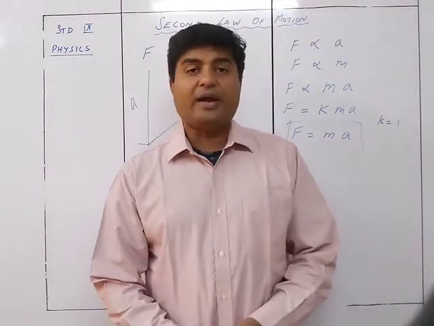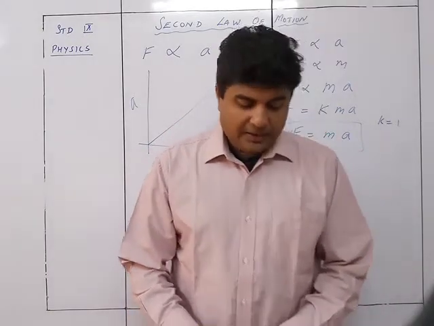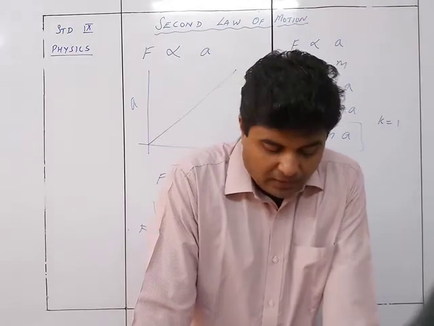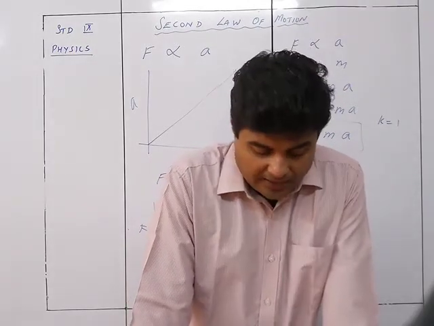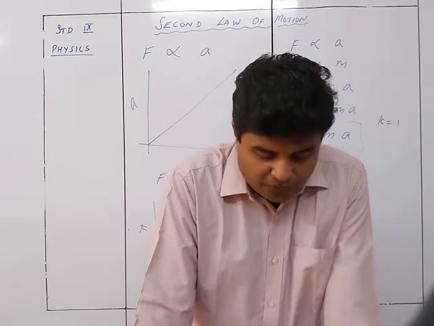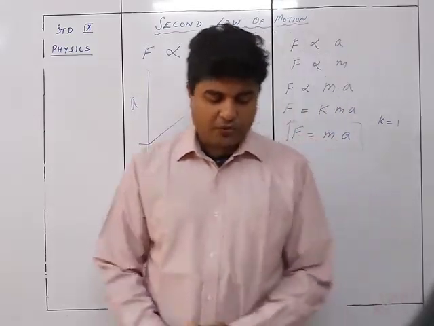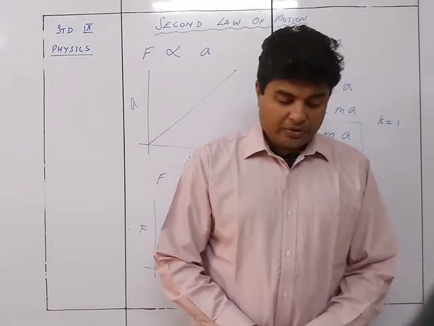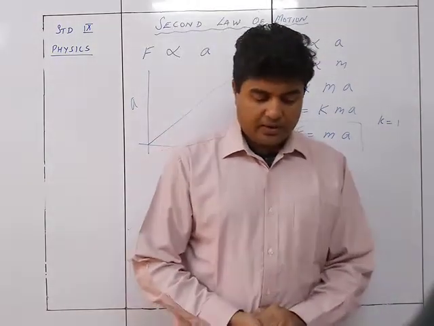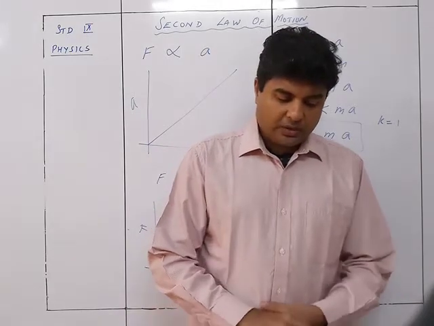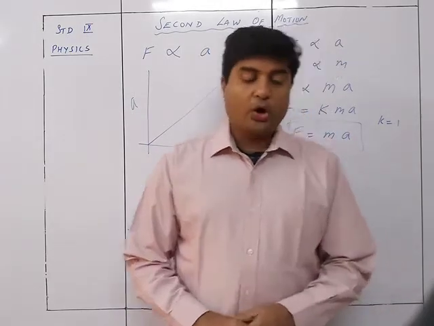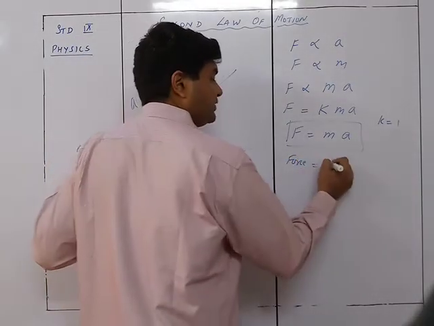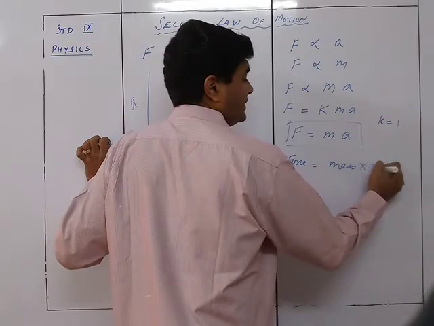So combining the two, F is equal to KMA. Here K is a constant, and the unit of force is so chosen that K becomes 1. So when M is 1 and A is 1, the amount of force is taken as 1 unit of force, which when applied on a body of mass 1 unit produces a unit acceleration in the body. With the unit of force so chosen, we have F is equal to M into A, or force is equal to mass into acceleration.